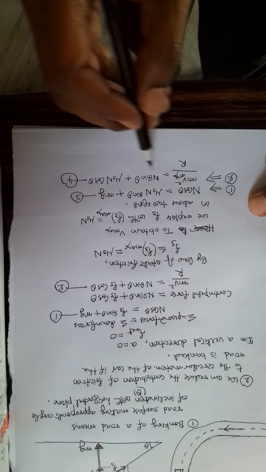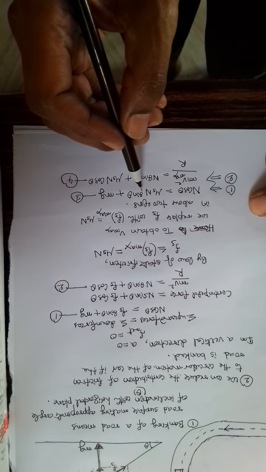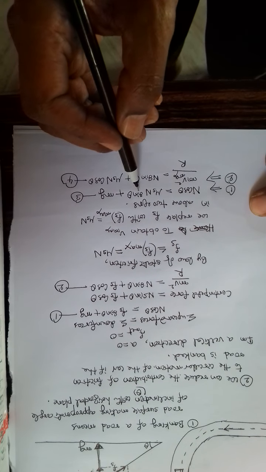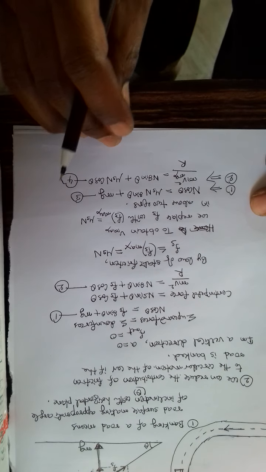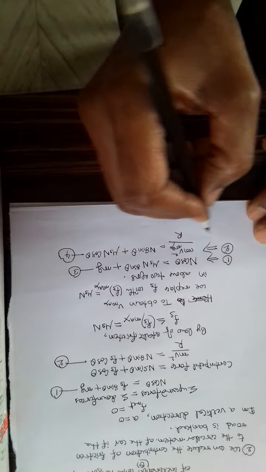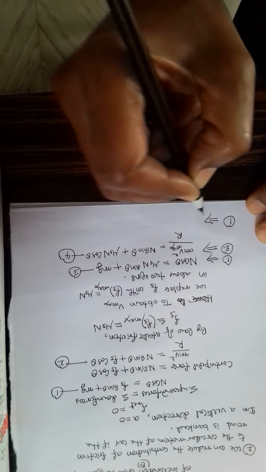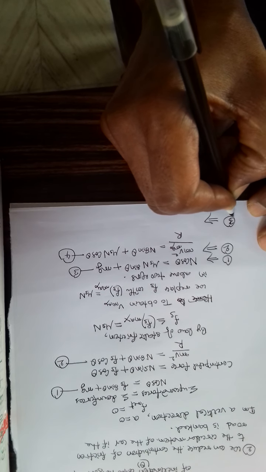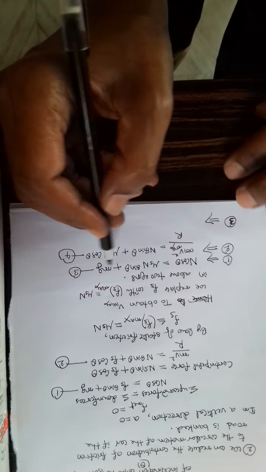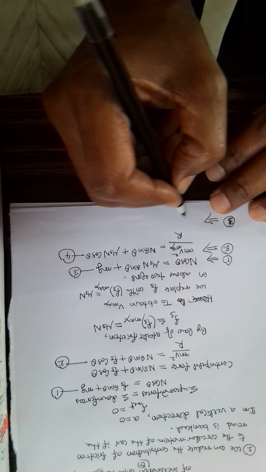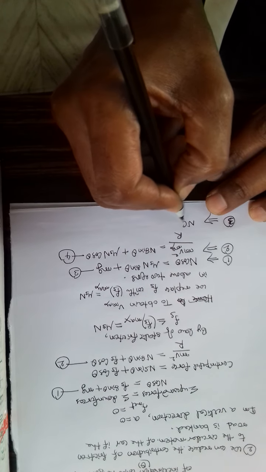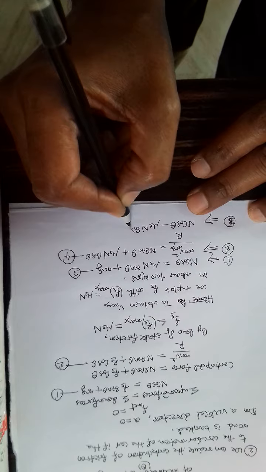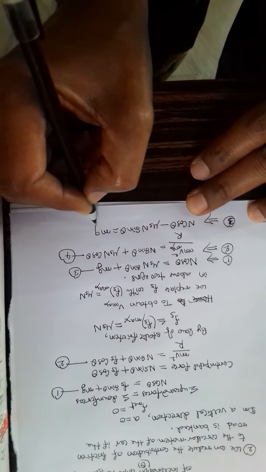Now let us make the third equation. In the third equation we can make n the subject. Let us bring this term to the left hand side. Rewriting, this third equation is being written like this: n cos theta minus mu s n sin theta is equal to mg.